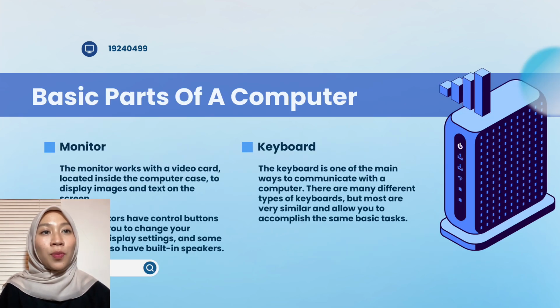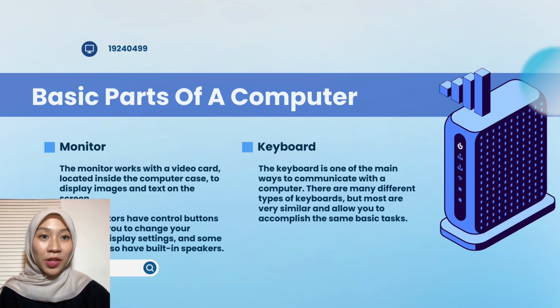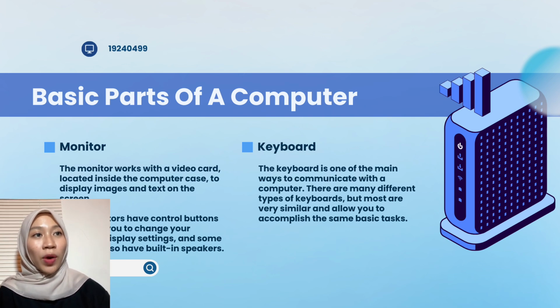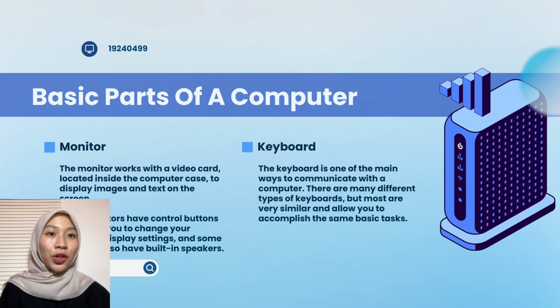Monitor. The monitor works with a video card located inside the computer case to display image and text on the screen. Most monitors have control buttons that allow you to change your monitor's display settings, and some monitors also have built-in speakers. Keyboard. The keyboard is one of the main ways to communicate with a computer.